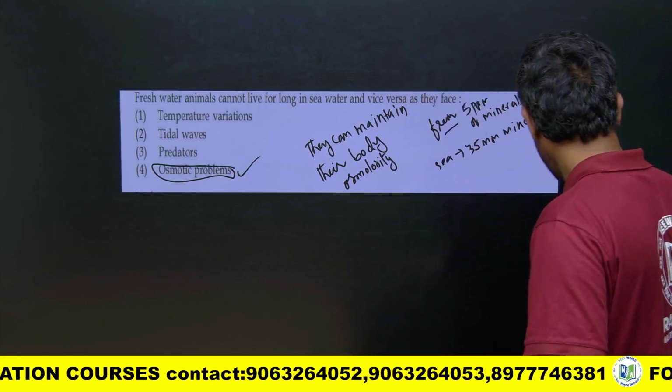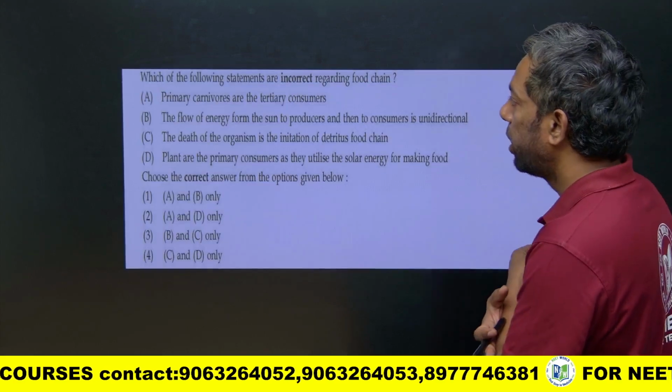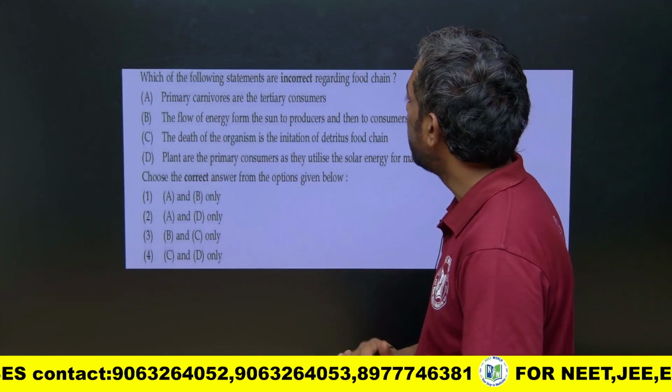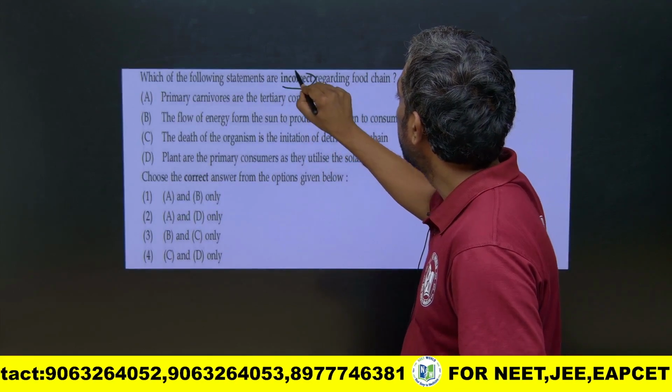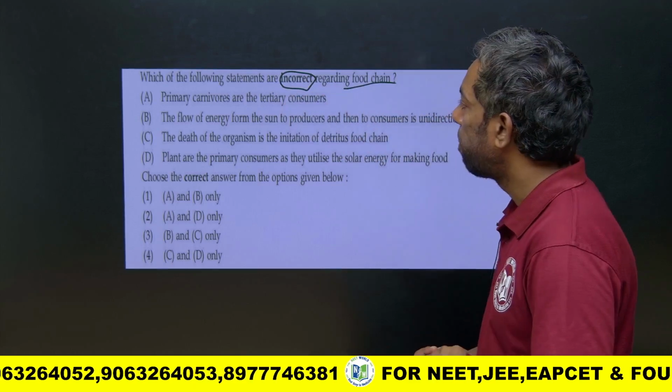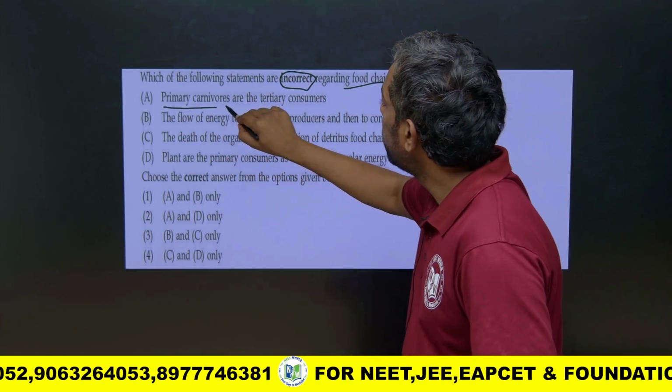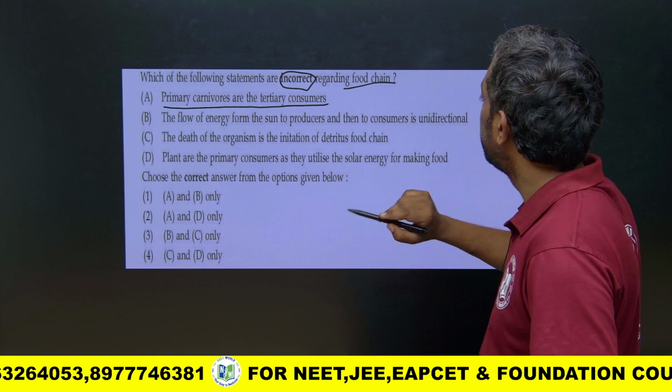Okay. Next one. Which one of the following statements is incorrect regarding the food chain? Primary carnivores are the tertiary consumers.